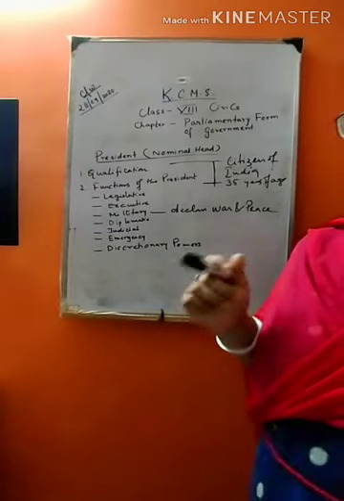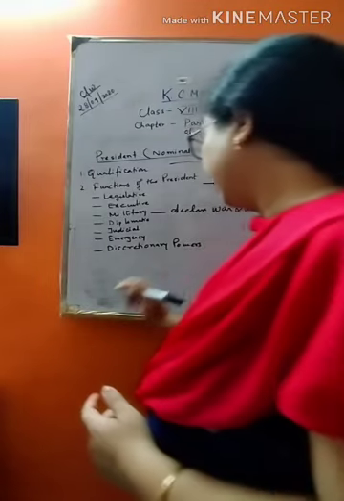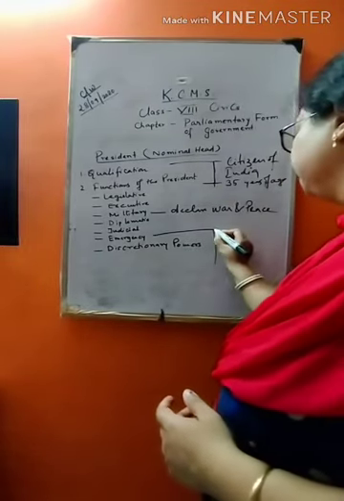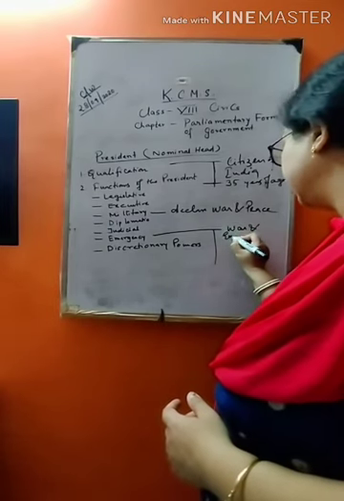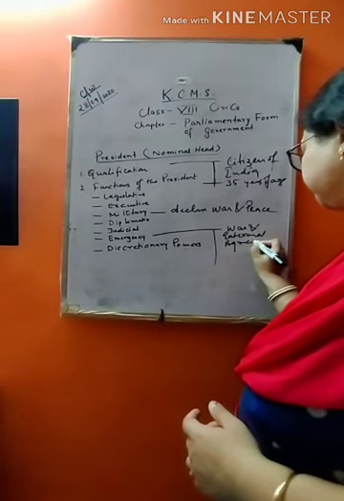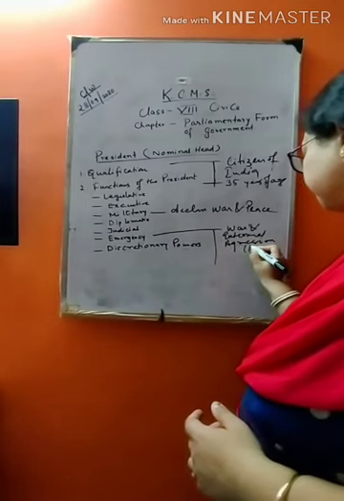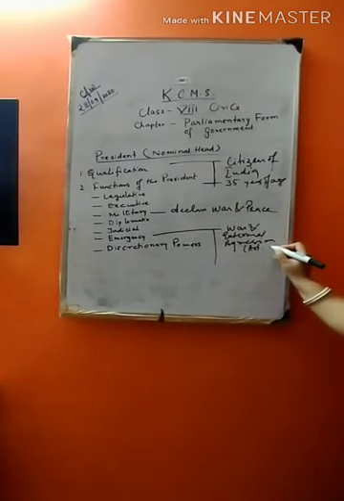If there is war or external aggression, emergency can be declared under Article 352.